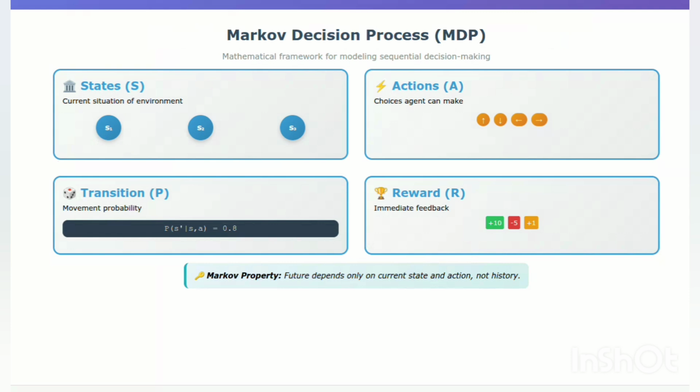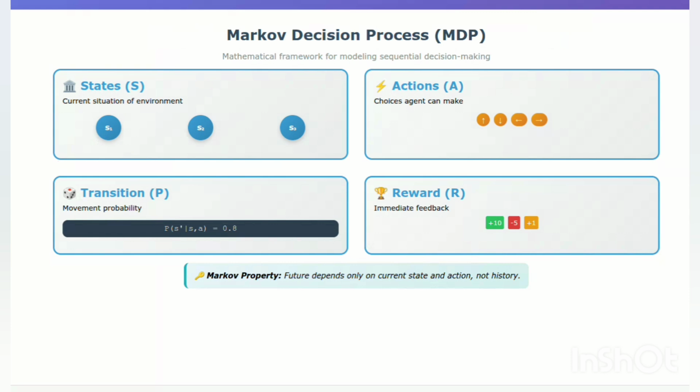An MDP provides a mathematical framework for modeling sequential decision-making in situations where outcomes are partly random and partly under the control of a decision-maker. It consists of states, S, the current situation or configuration of the environment; actions, A, the choices the agent can make in a given state; transition probability, P, the probability of moving from one state to another after taking an action; and reward function, R, the immediate reward received after taking an action in a state.